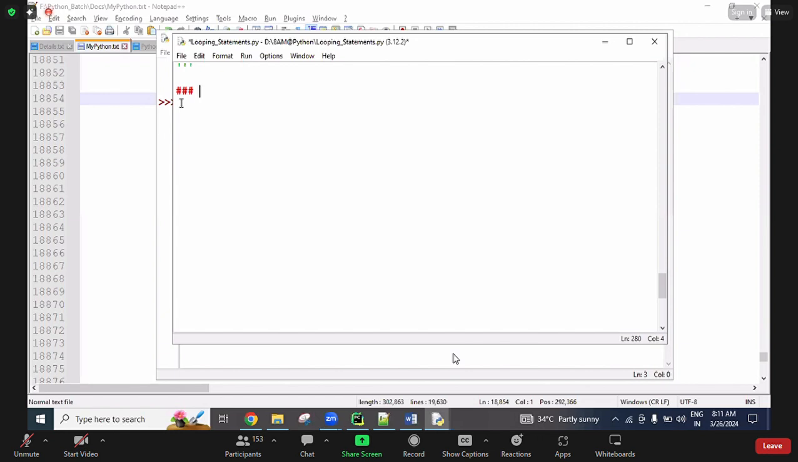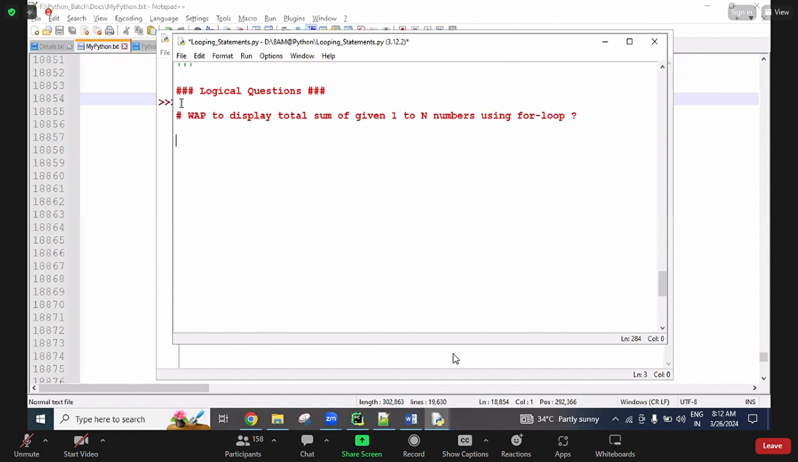Now here are some logical questions. First one: write a program to display the total sum of given 1 to n numbers, using a for loop, using a loop. So this is the question here.